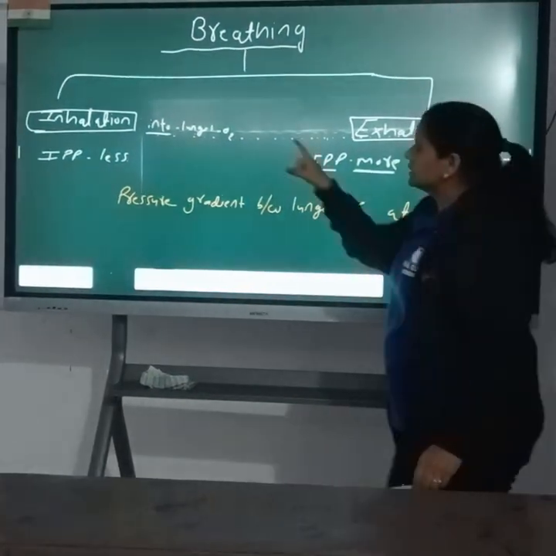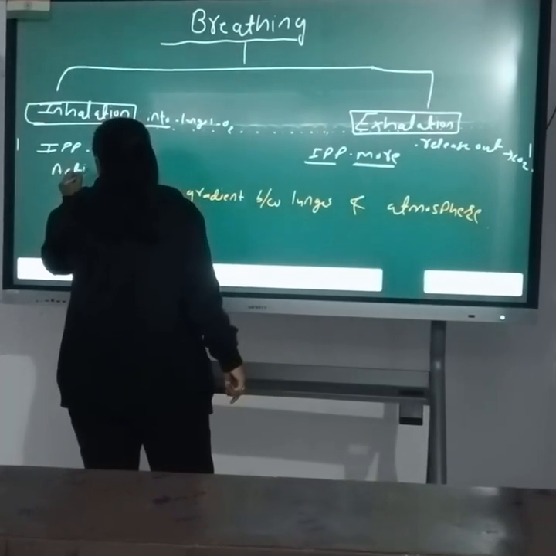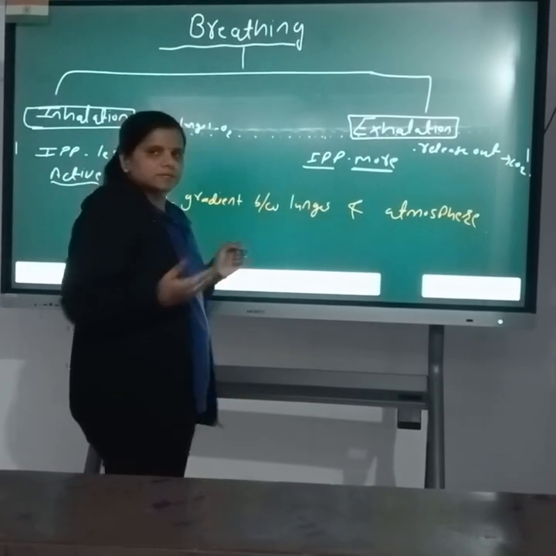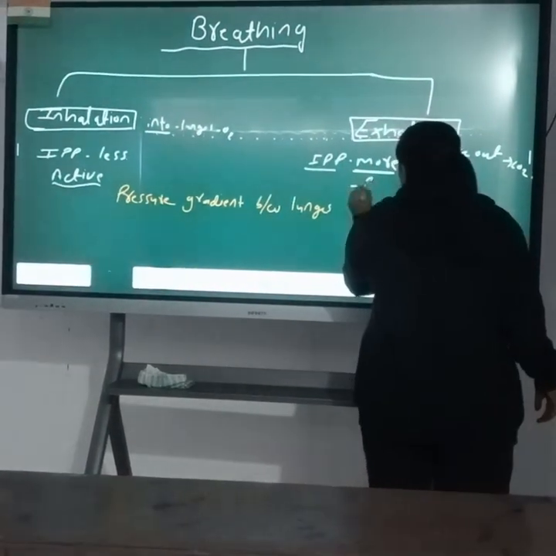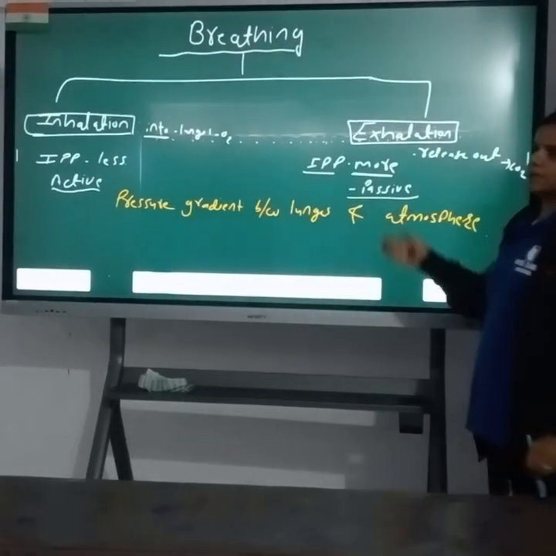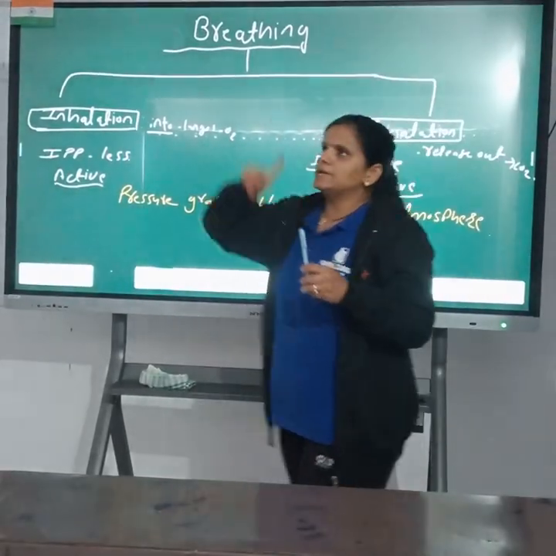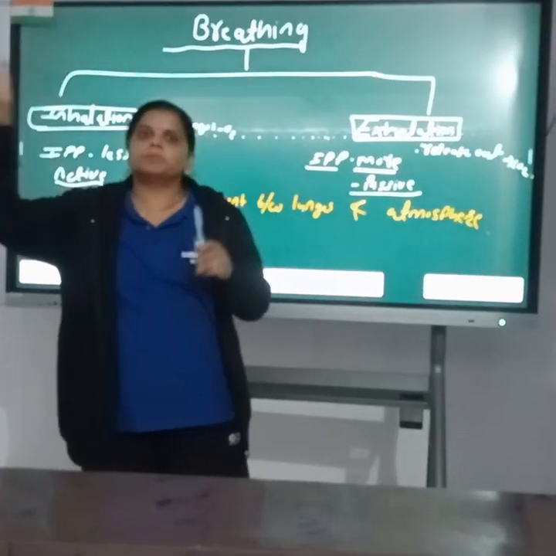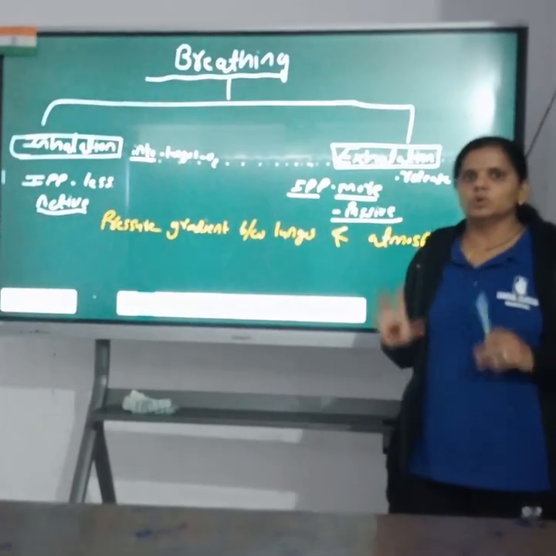Now, inhalation is an active process. We will discuss why it is active, and exhalation is a passive process. So, during inhalation and exhalation, between the lungs and the atmosphere, the pressure gradient works and air moves from high pressure to low pressure.